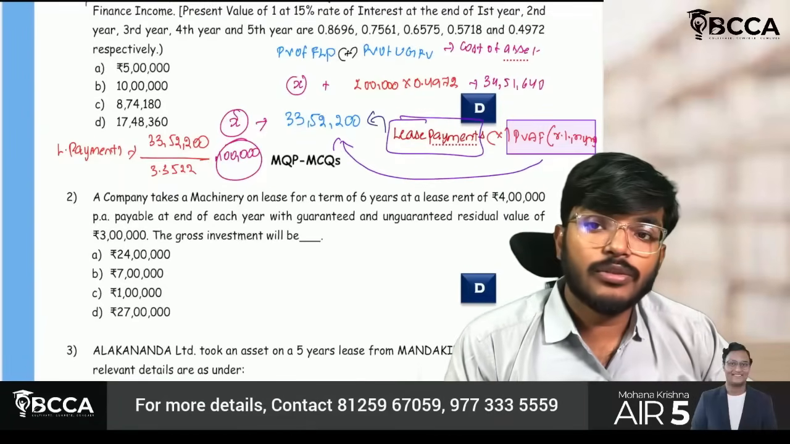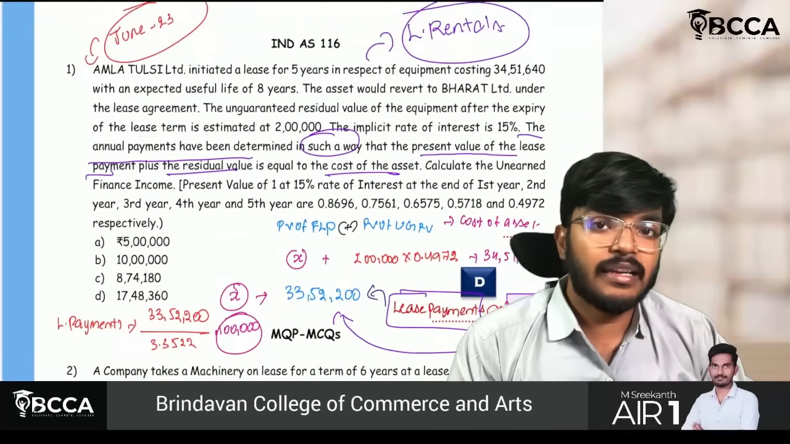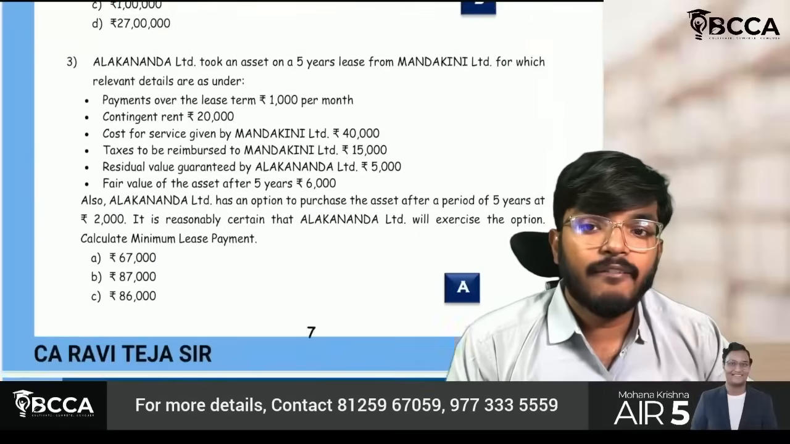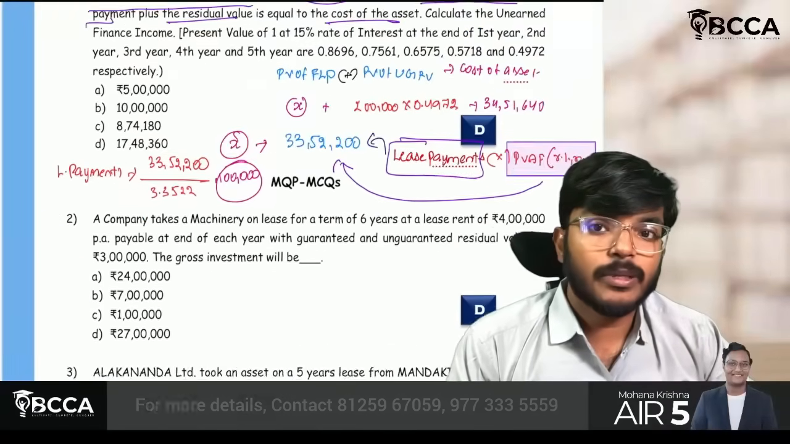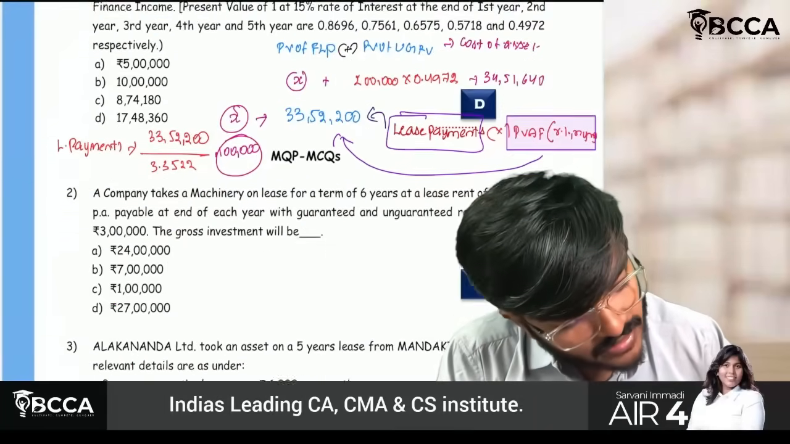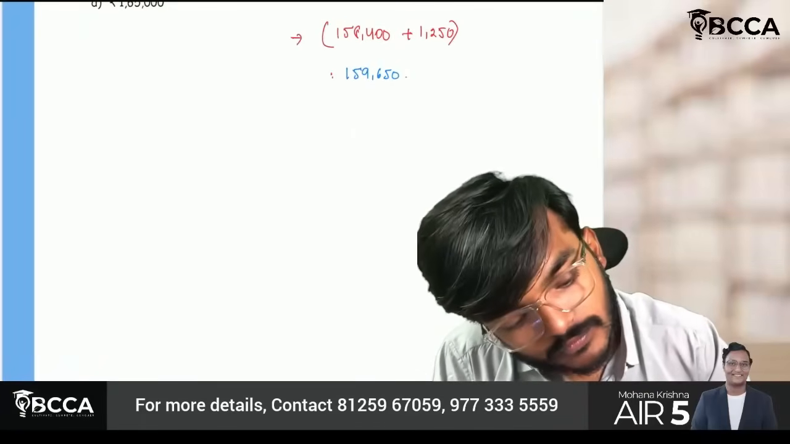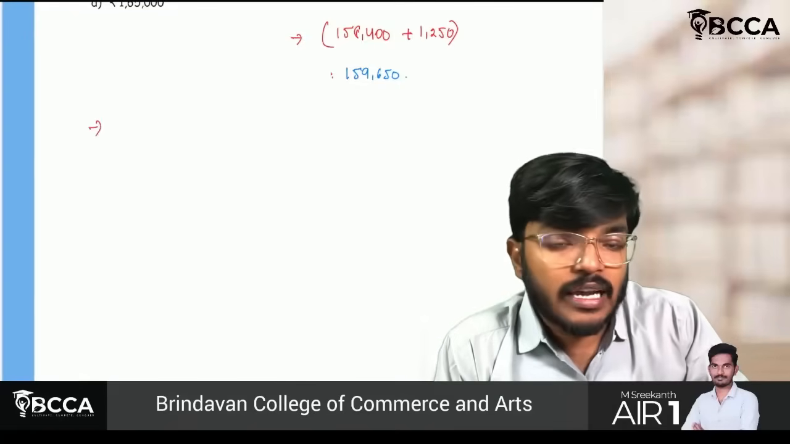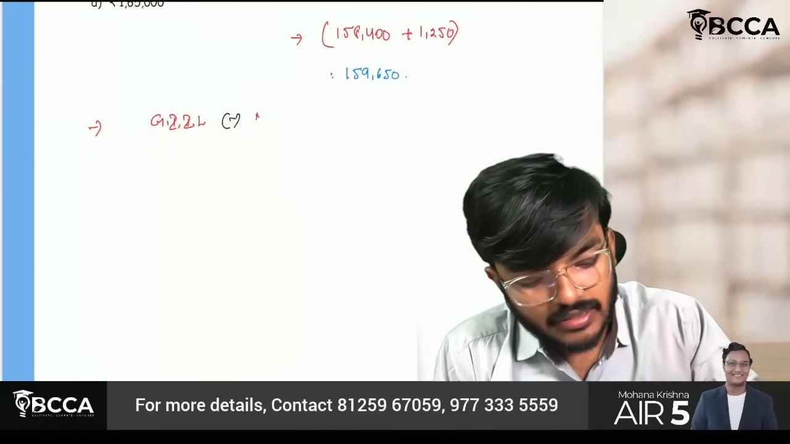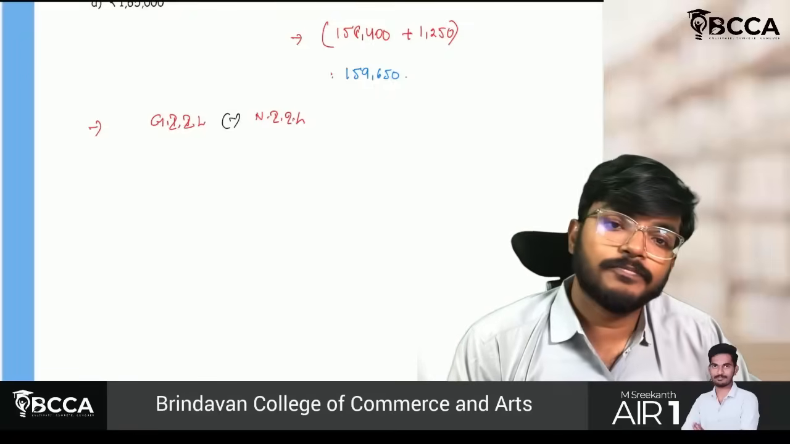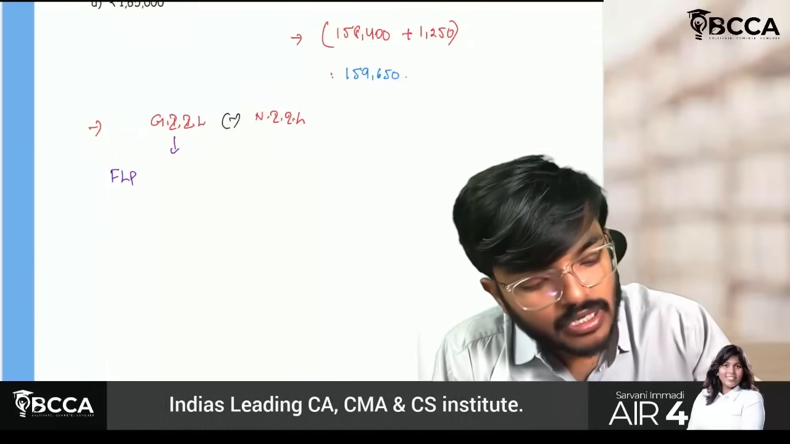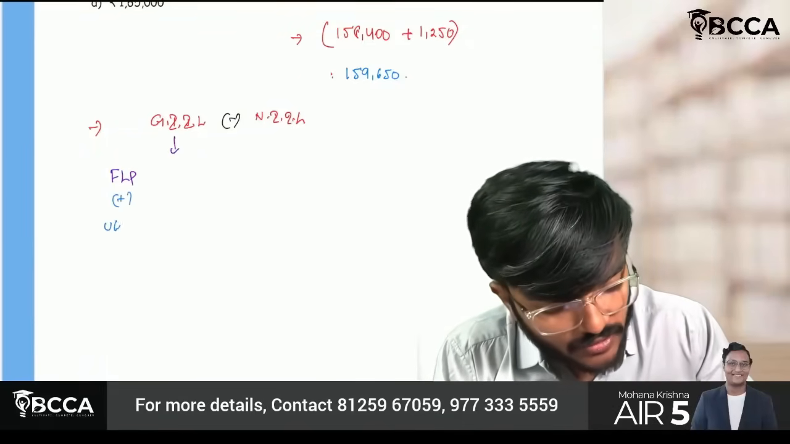I hope you have understood this lease payment calculation. This is a yearly calculation. Yearly, I have to pay 1 lakh rupees. Okay, fine, sir. But the question is asking you to calculate the unearned finance income. Sir, what is this unearned finance income? Let me solve here. Unearned finance income is nothing but gross investment in lease minus net investment in lease. So this gross investment in lease I will get by adding the future lease payments plus UGRV.